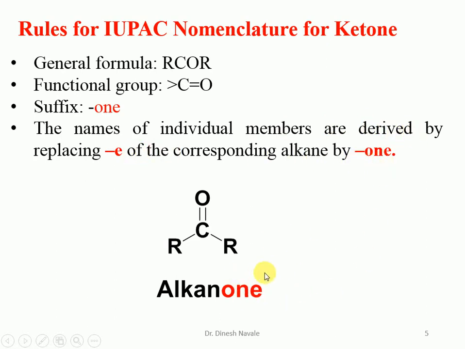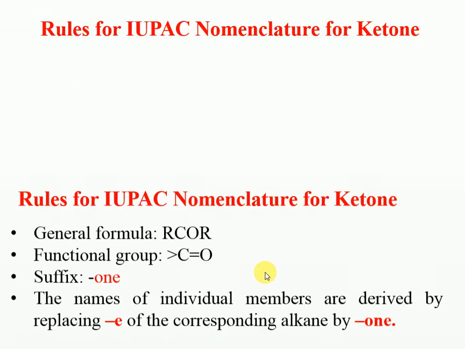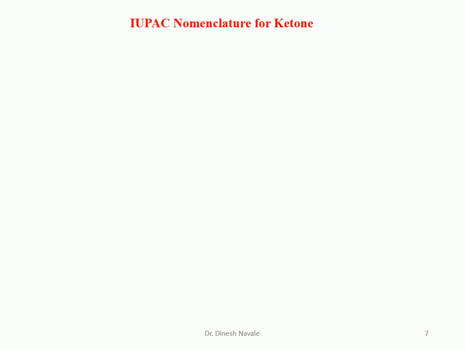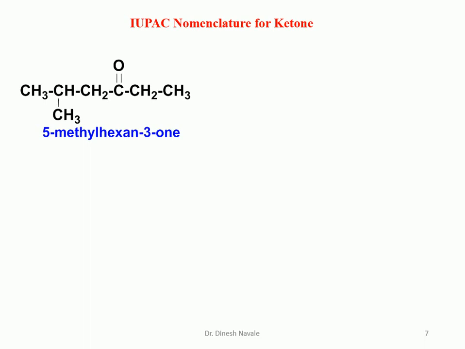So the rule is that it will be called alkanone, because in IUPAC nomenclature the E of the alkane is replaced by ONE. So this is the first compound which we are going to see for giving the IUPAC nomenclature to the organic compound.